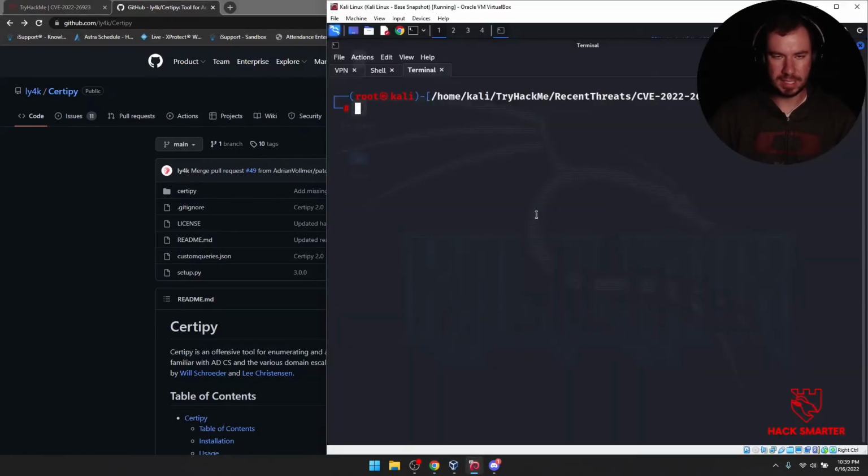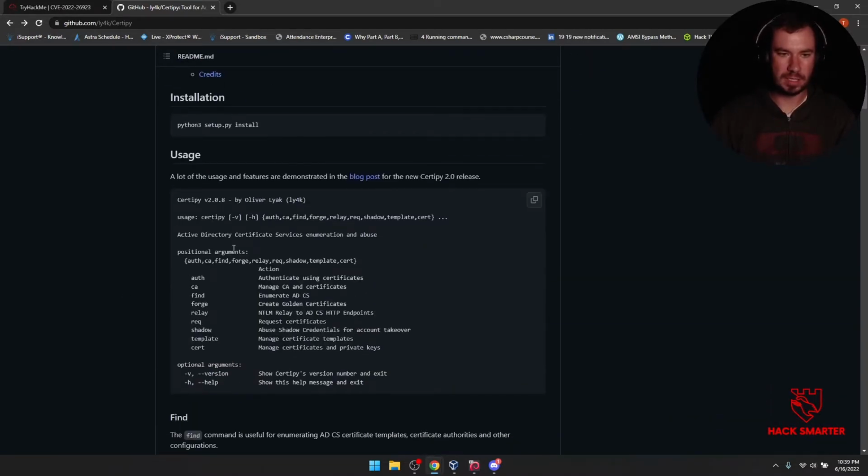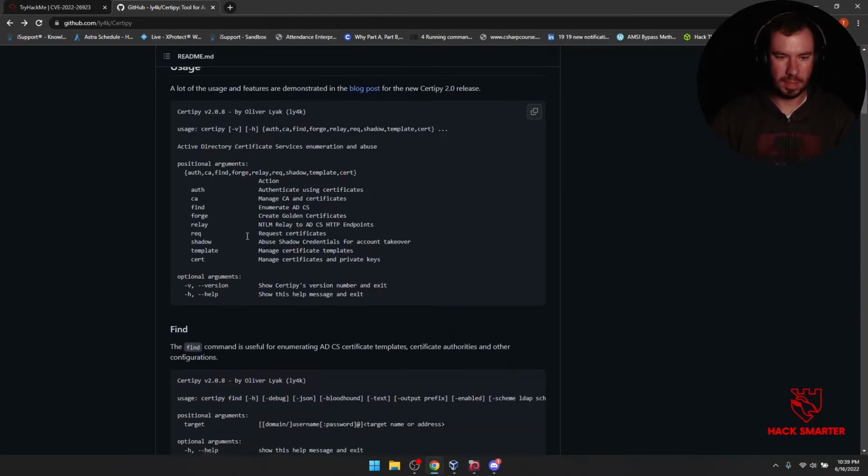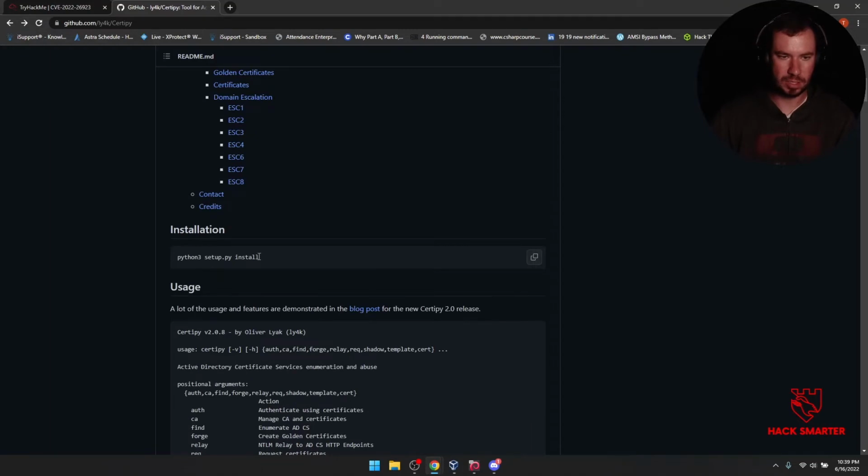I'm not going to do it because I already did this, but on your Kali Linux machine it's just git clone, and you paste that in, and that will download it to your computer. Then you go into the Certipy folder and run the setup. If you read through the instructions, it shows you how: python3 setup.py, which will install Certipy so you can just run it from anywhere. You don't need to be in that specific area.